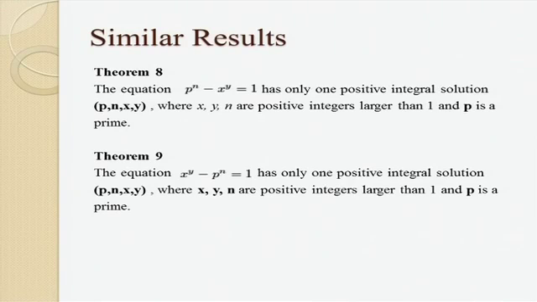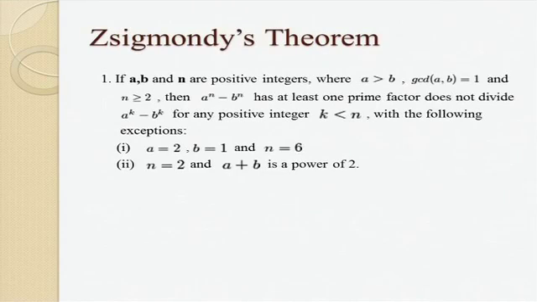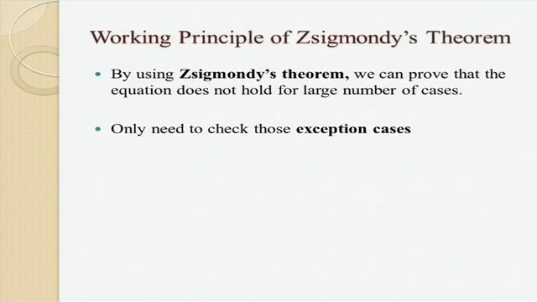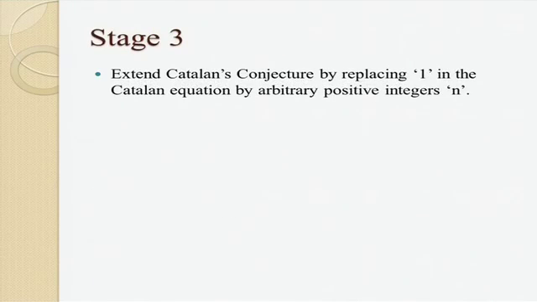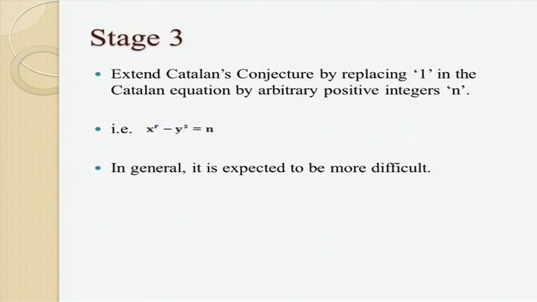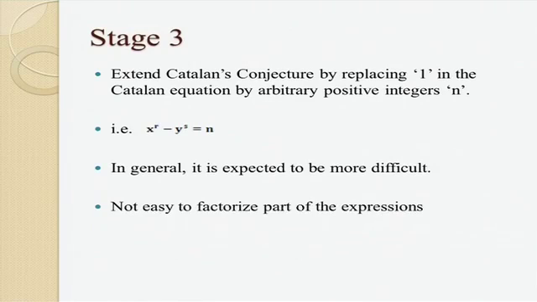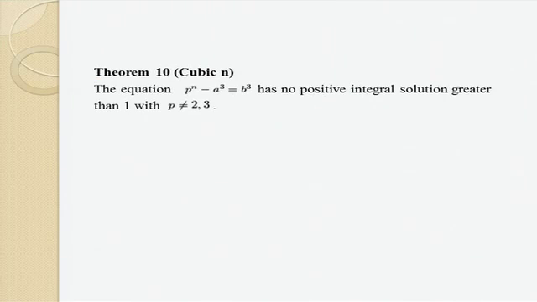And observe that for theorem 9, although we can check the exception cases, that means Zsigmondy's theorem 1.2, in fact we have to do some more processing to prove it, but it is much simpler than the previous one. And in stage 3, I extend the Kowloon's conjecture by replacing one of the Kowloon exponents by arbitrary positive integers n. That is this one. And in general, it is expected to be more difficult because it is not easy to factorize part of the expressions, and it is very difficult to use Zsigmondy's theorem. And I can obtain some weaker results.